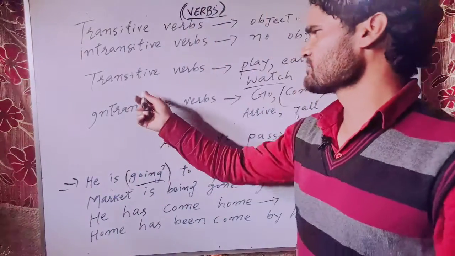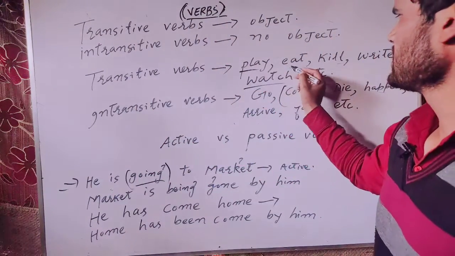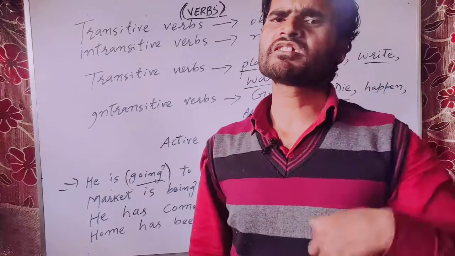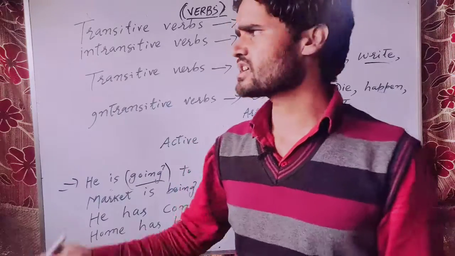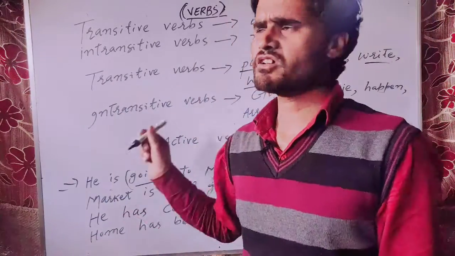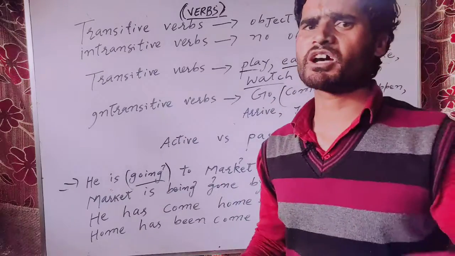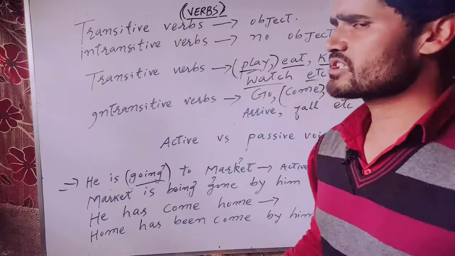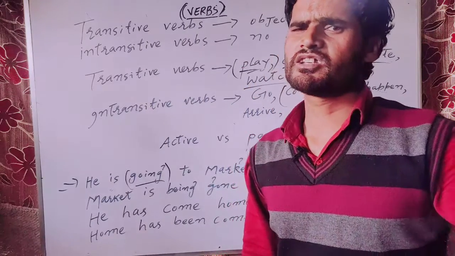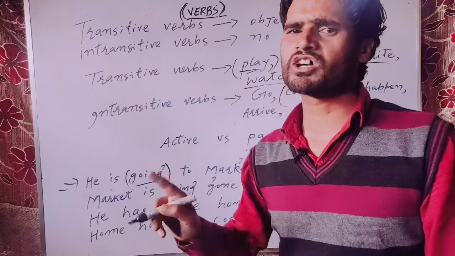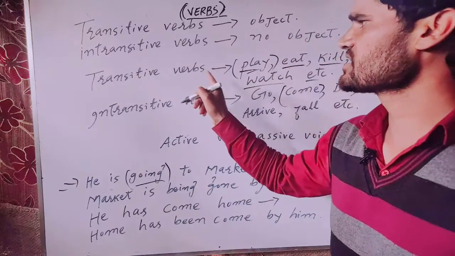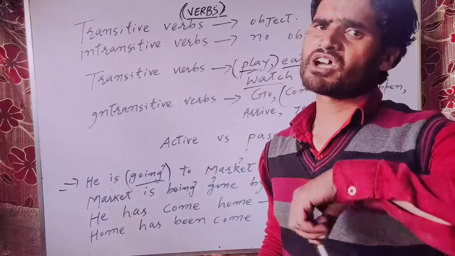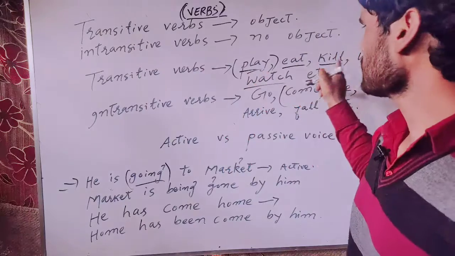Here I have given some examples. Transitive verbs: play, eat, kill, write, watch, etc. There may be millions of verbs which fall under the category of transitive verbs, but I have given here some examples for your proper understanding. All these verbs take the object with them. They seem to be incomplete without the inclusion of the object. That is why they are transitive verbs, because the action transits, because the action moves from subject to object.